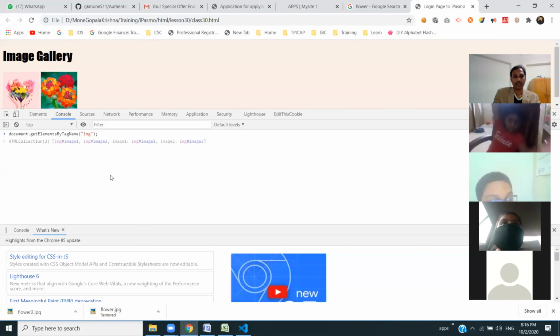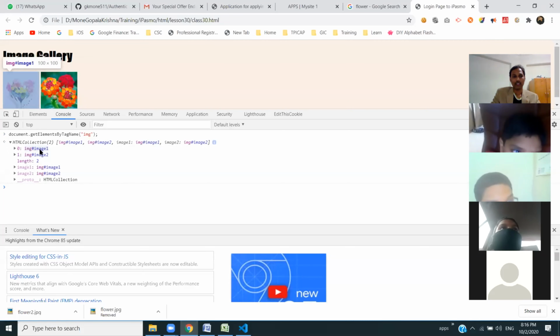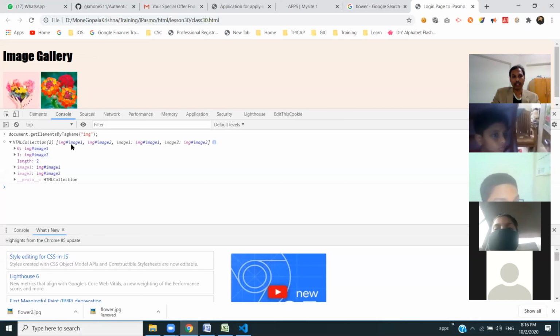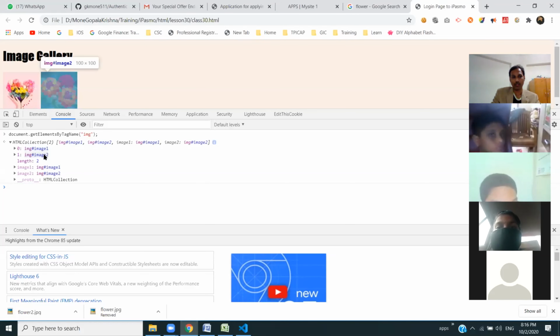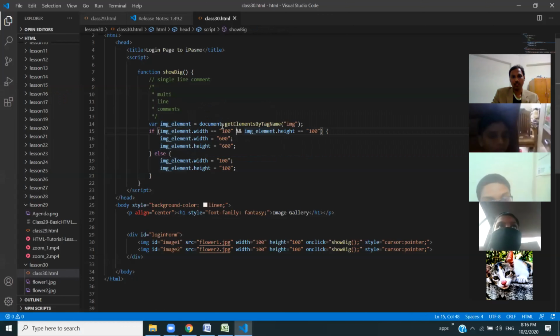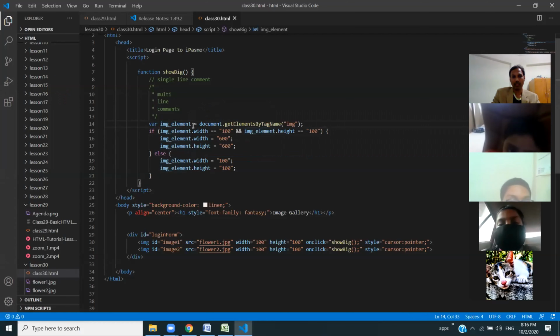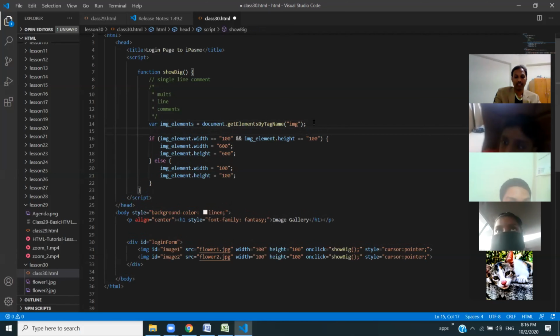Sir, if you click on one image it will become big, and then if you click on another image, it does not become big, sir. Does it happen like that? No, that's why we are trying to do the same thing here. So we got image 1 and image 2, and we got the elements. We can change the width and size of the two images.